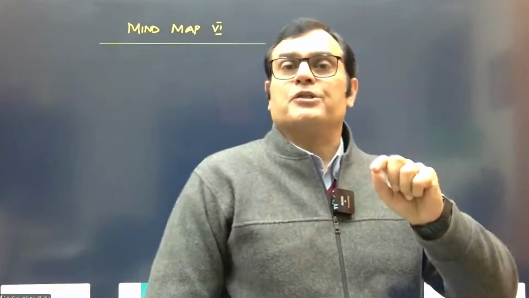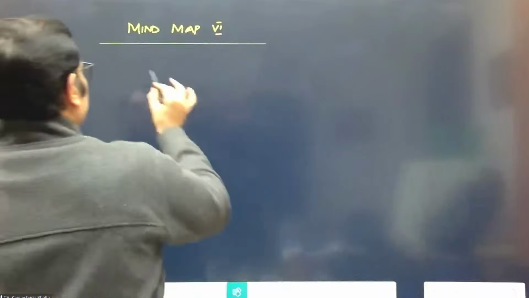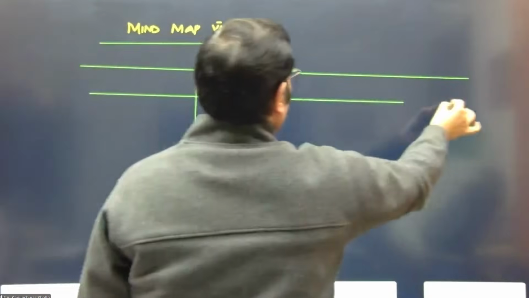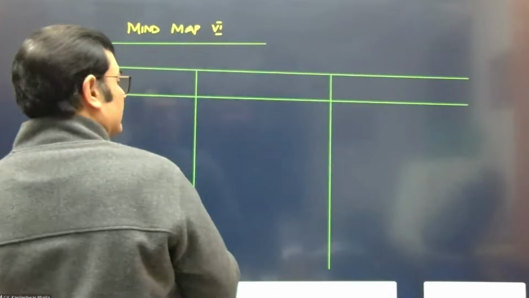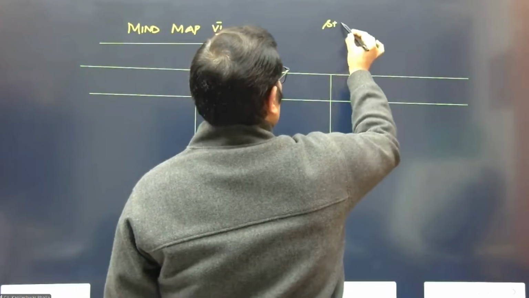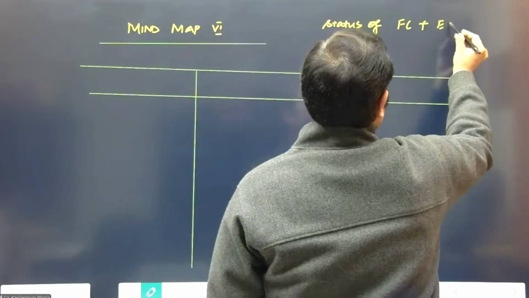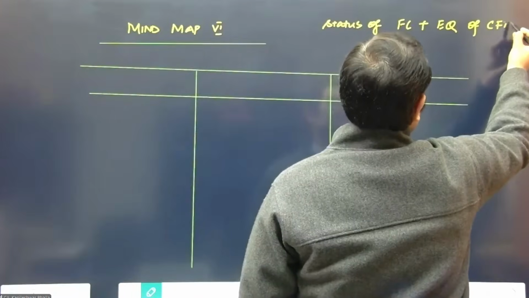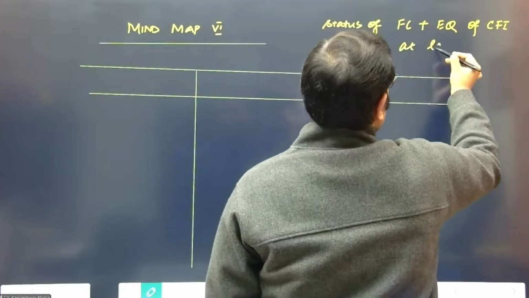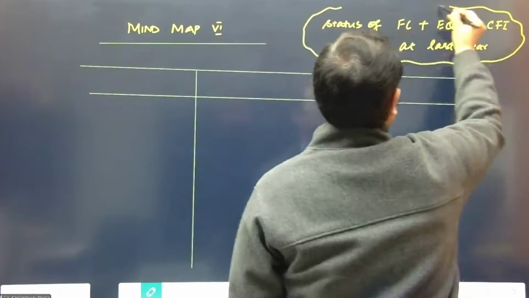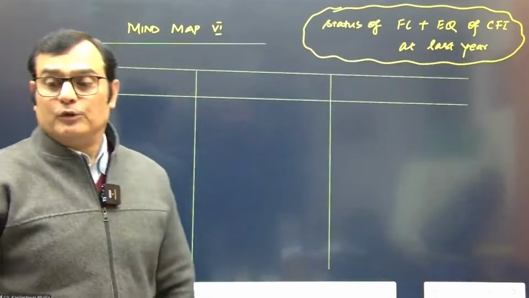So let's do one thing. Let's see whether a balance in the financial liability will be left or not. So let's make it an interesting one. So let me make a chart out here. I'm typically looking at 3 kinds of compound financial instruments. So in this chart, I'm looking at the status of financial liability and equity of CFI at last year. So my focus right now is to see the status of the financial liability and the equity component of CFI in the last year.